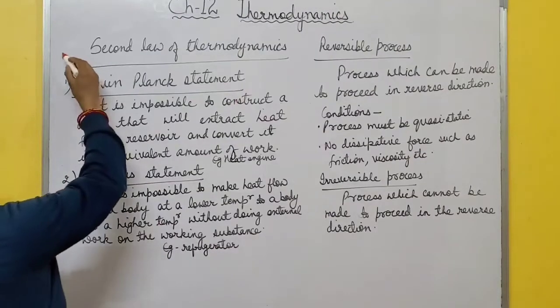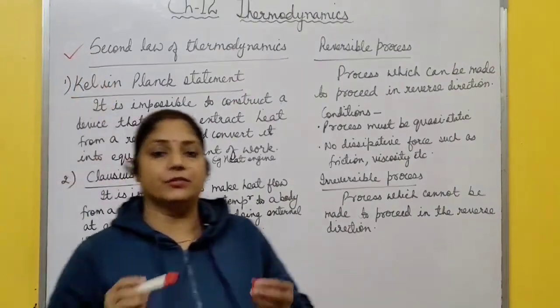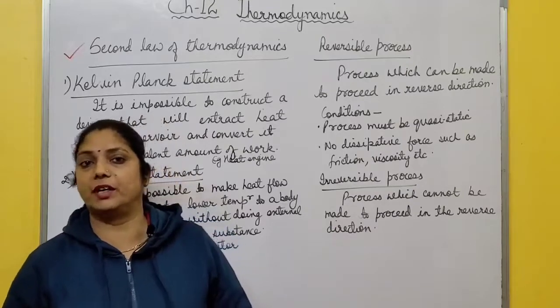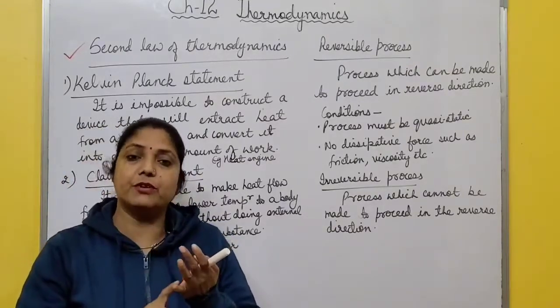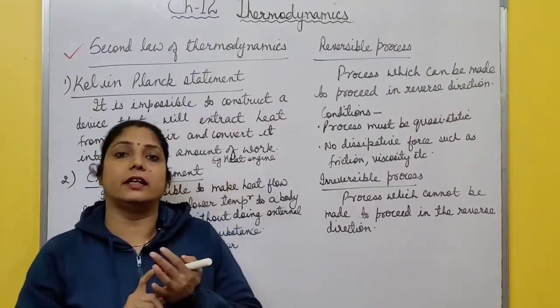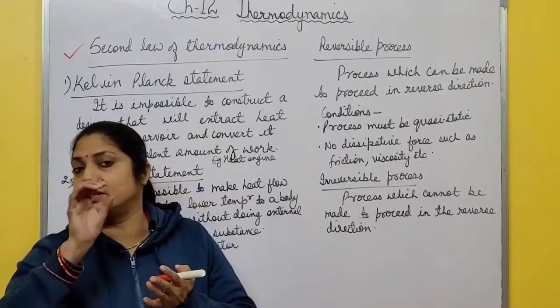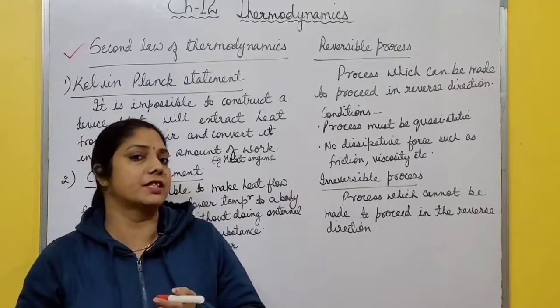Now, last topic of this chapter is second law of thermodynamics. Why does this second law come? There are some limitations in first law of thermodynamics. What are those limitations? Number one, it does not clearly indicate the direction in which transfer of heat takes place. It does not clearly mention in which direction heat transfer takes place.